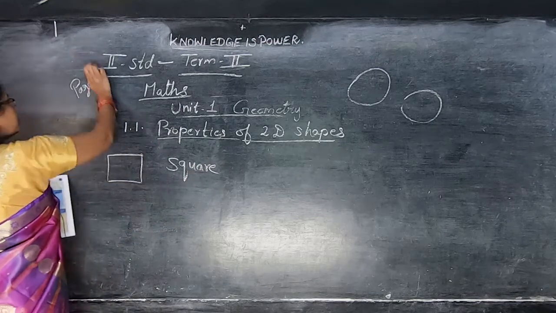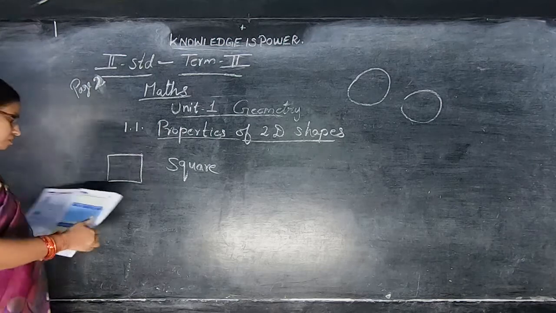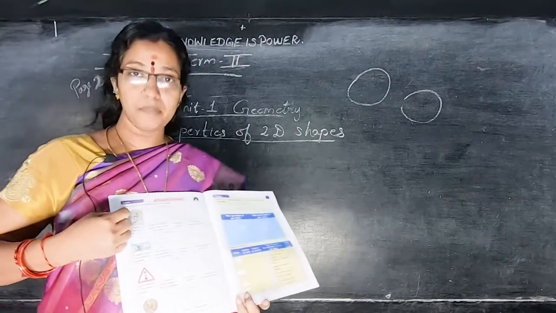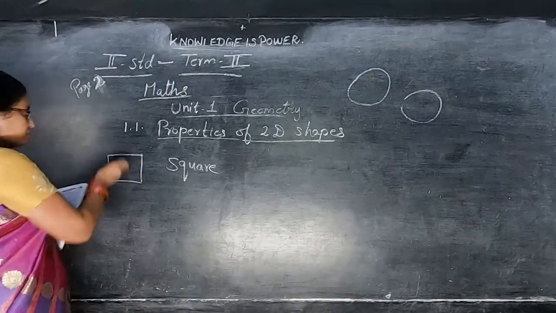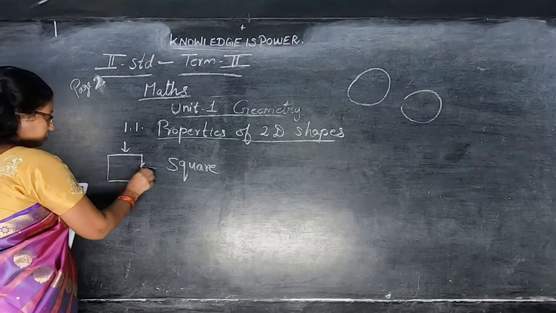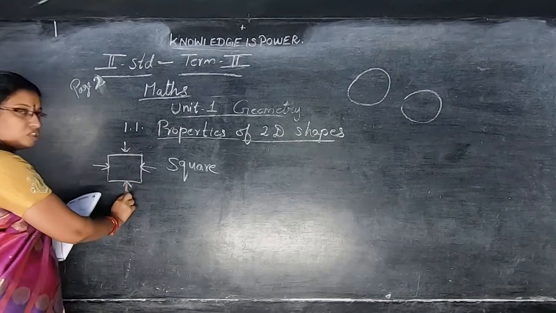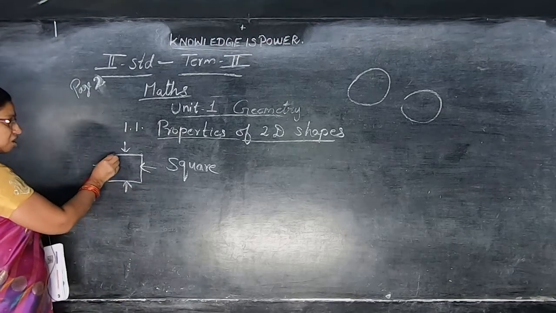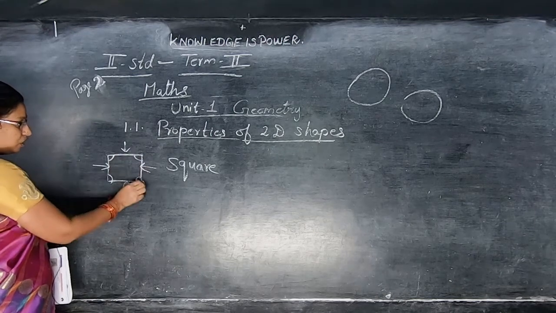Page number 2. This one is page number 2. Square shape. See here, the stamp is in square shape. The square has, see here, 4 sides. This 4 sides. See here, 1, 2, 3, 4 sides. It has 4 corners. See here, this is a corner. 1, 2, 3, 4 corners.